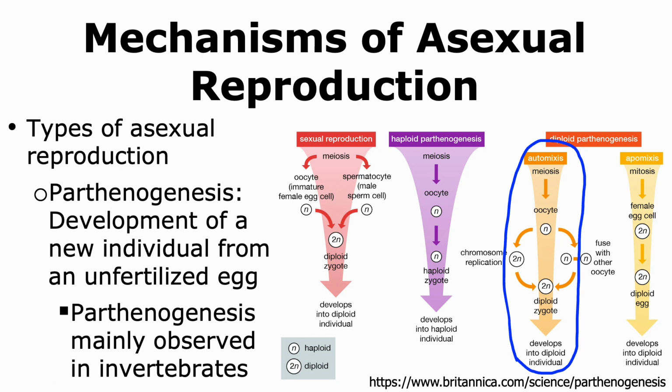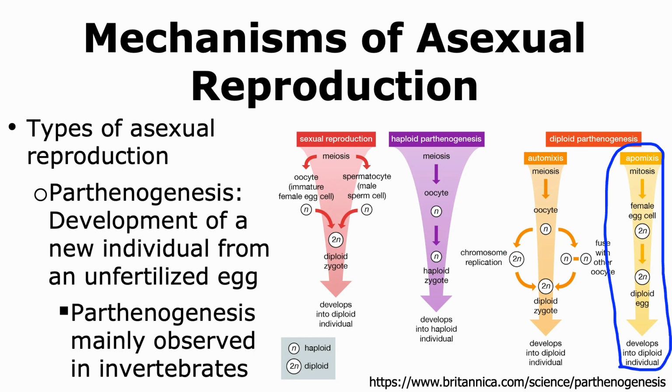In either of these scenarios, there is no male gamete involved, and hence there is no fertilization involved. In another situation, we can have a female egg cell that was formed without undergoing meiosis, and hence it is diploid to begin with. This diploid egg then undergoes development to form the diploid individual. And thus we are able to see different types of parthenogenesis.